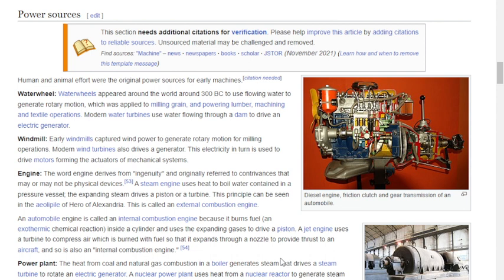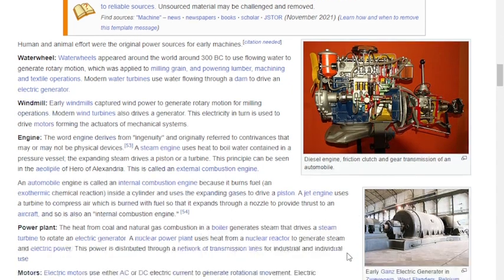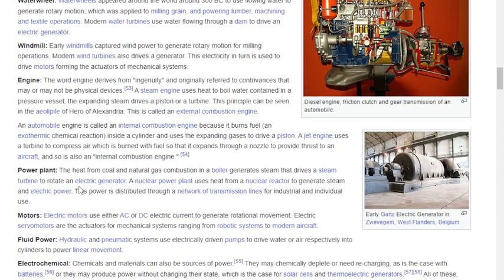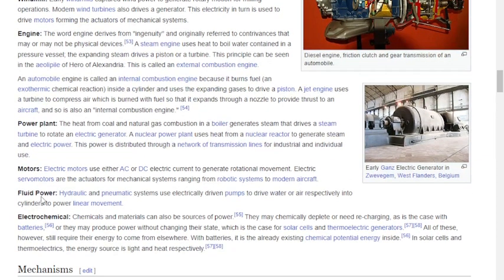Power plant. The heat from coal and natural gas combustion in a boiler generates steam that drives a steam turbine to rotate an electric generator. A nuclear power plant uses heat from a nuclear reactor to generate steam and electric power. This power is distributed through a network of transmission lines for industrial or individual use. Motors.